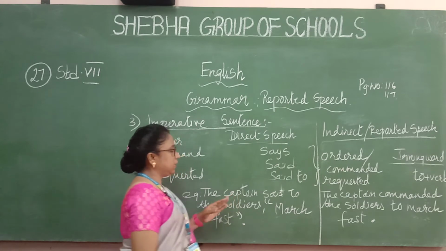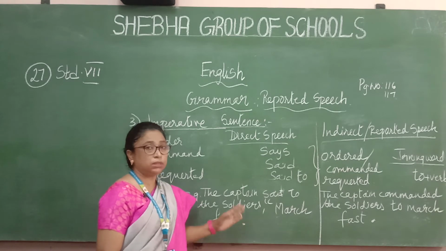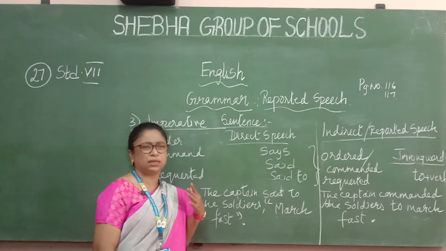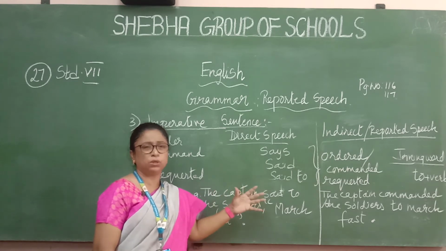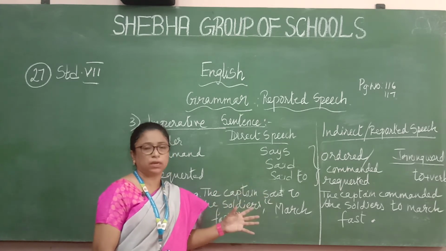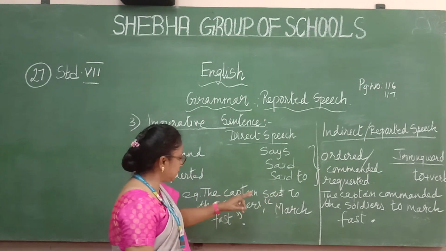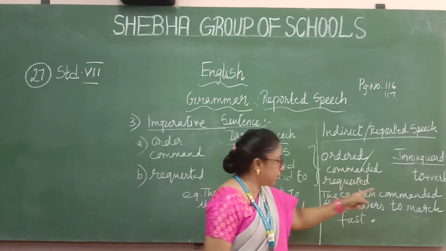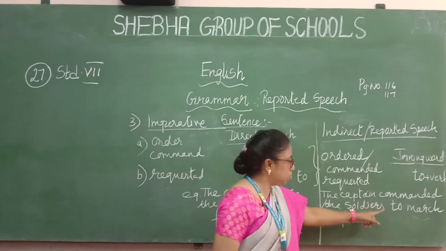Now for this, see the example. The captain said to the soldiers, "March fast." So here the captain means military officers, these captains in the army, air force, air wing, like that. For those kind of soldiers only we can say commanded, not for anybody else. Commanded is only for those kind of dialogues. All right. So the captain said to the soldiers, "March fast." See the answer: the captain commanded. Now said to will change into commanded, as I told you. Commanded the soldiers to march fast.